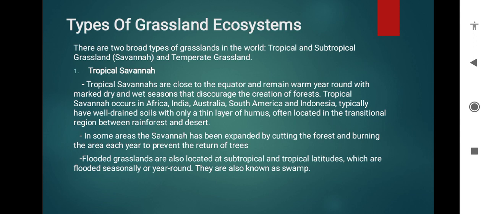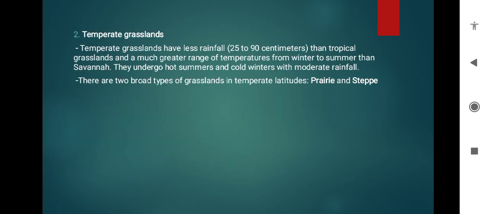Tropical savannas have well-drained soils with only a thin layer of humus, often located in the transitional region between rainforest and desert. In some areas, the savanna has been expanded by cutting the forest and burning the area each year to prevent the return of trees. Flooded grasslands are also located at subtropical and tropical latitudes, which are flooded seasonally or year-round. They are also known as swamp.